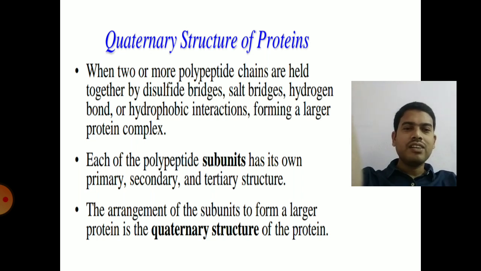Like the tertiary structure, the quaternary structure also contains disulfide bridges, salt bridges, hydrogen bonds, hydrophobic interactions, etc. All non-covalent interactions are present in the quaternary structure. But here the proteins are present in polypeptide chains or polypeptide subunits. And these polypeptide subunits are linked with each other with these non-covalent interactions to form the quaternary structure.